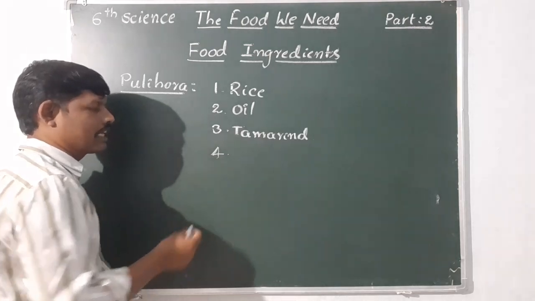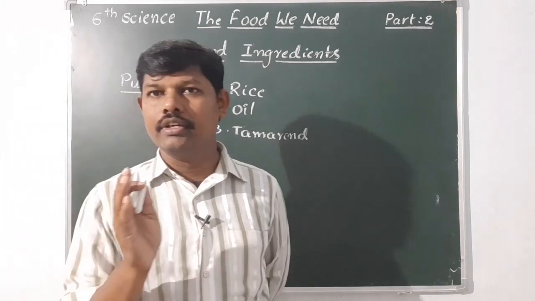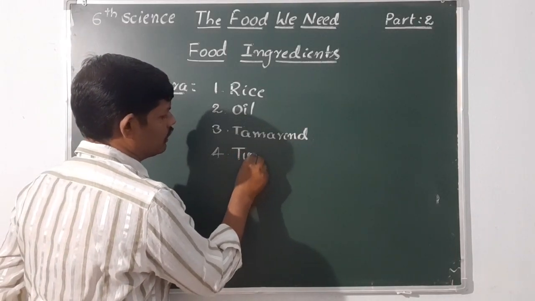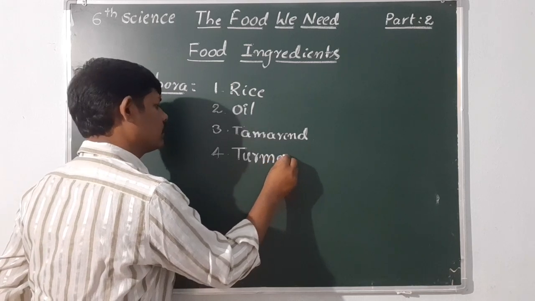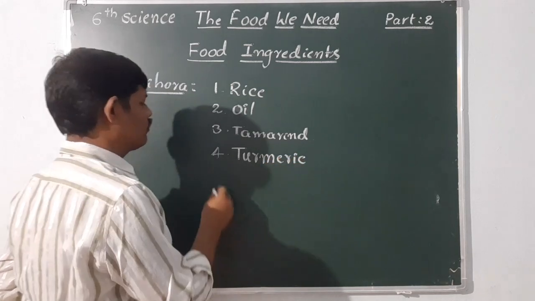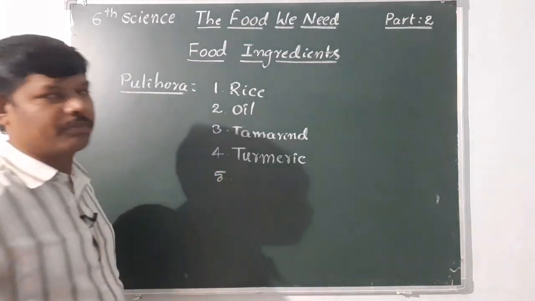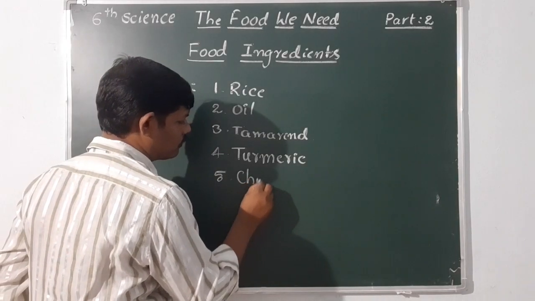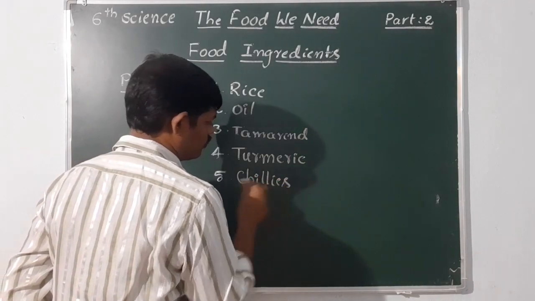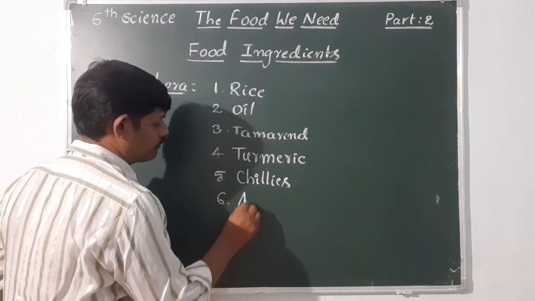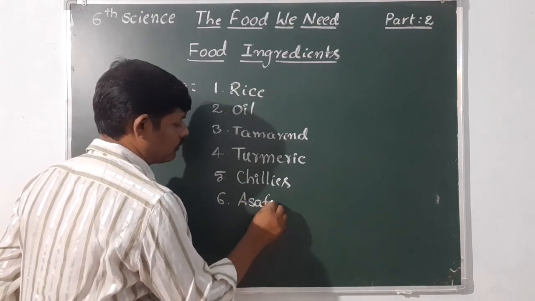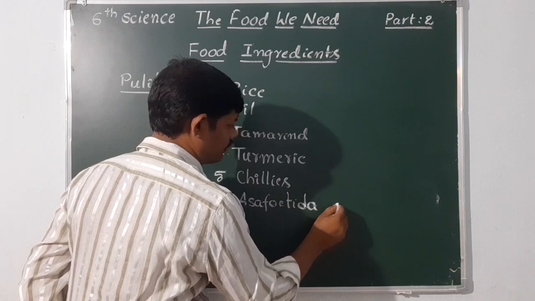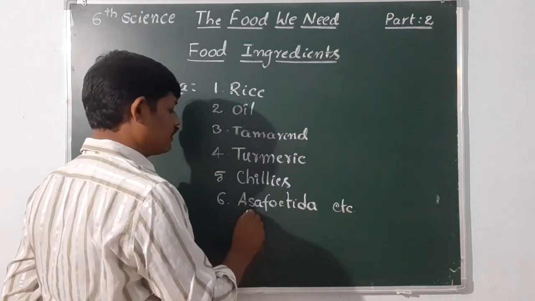Then one more for color. Which color pulihara? Yellow color, that is turmeric. Turmeric is nothing but pasupu. And one more, chilies and asafoetida, etc. What is asafoetida?